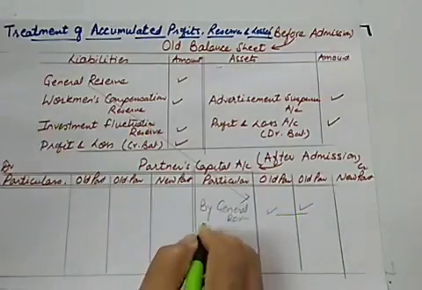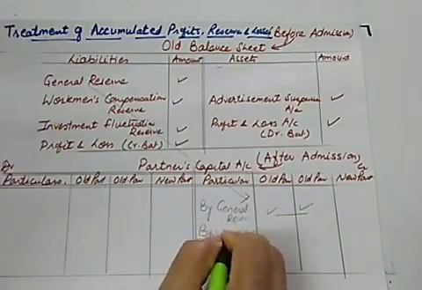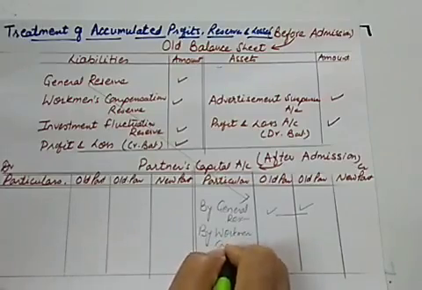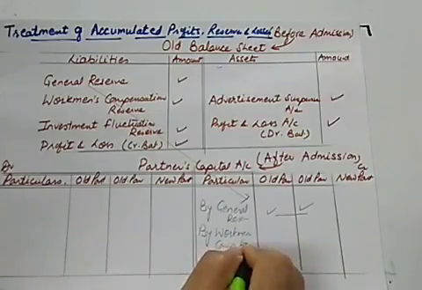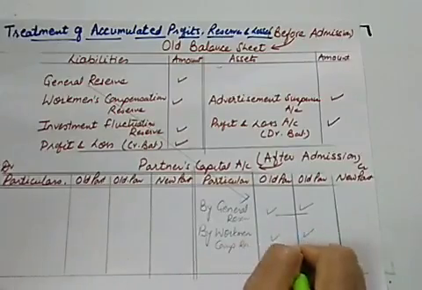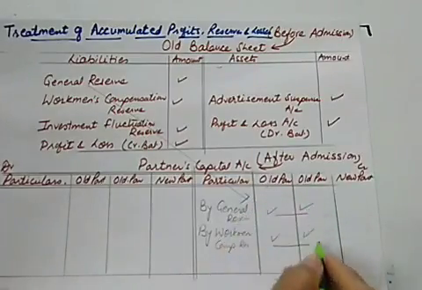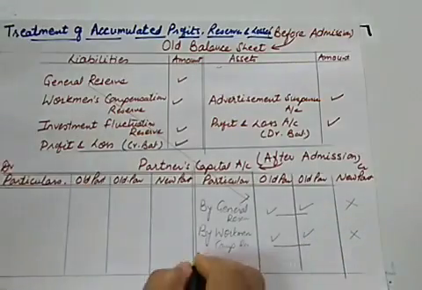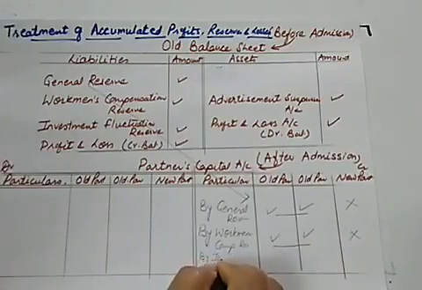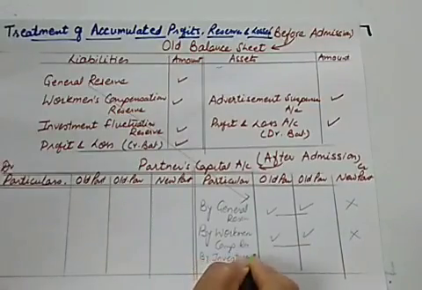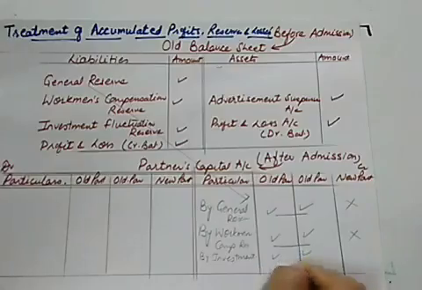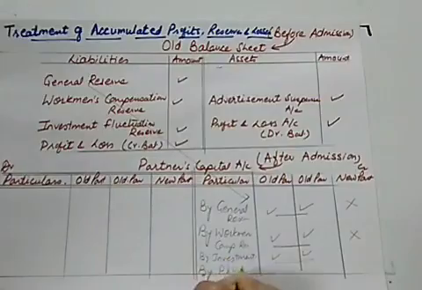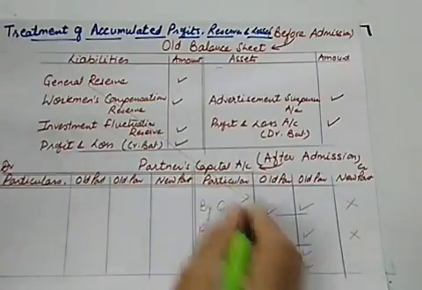Likewise, workmen compensation reserve also, though there are adjustments also, we will be discussing these adjustments. Workmen compensation reserve will be transferred to the credit side of partners' capital, and it will not be given to the new partner. Likewise, investment fluctuation reserve will be transferred here, and the credit balance of profit and loss account will also be transferred here in the partners' capital.